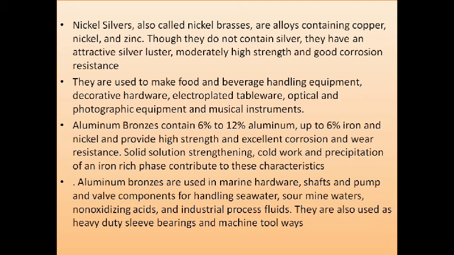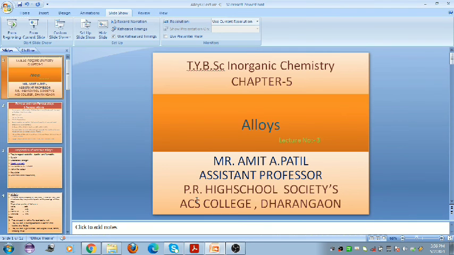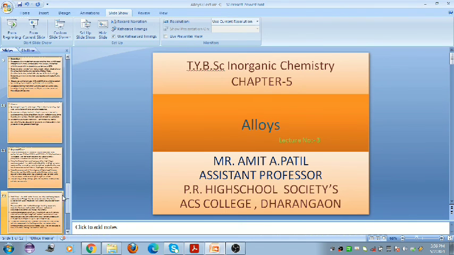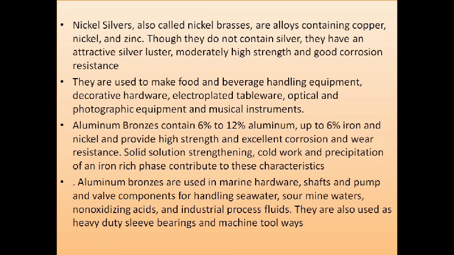Aluminum brass contains 6 to 12% aluminum and up to 6% iron and nickel, which provides high strength and excellent corrosion and wear resistance. Solid solution strengthening, cold work, and the precipitation of an iron-rich phase contribute to these characteristics.